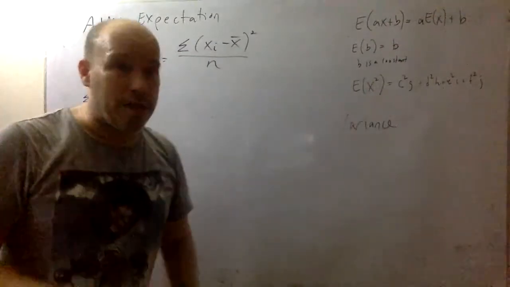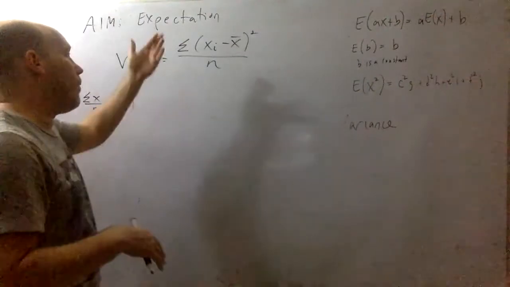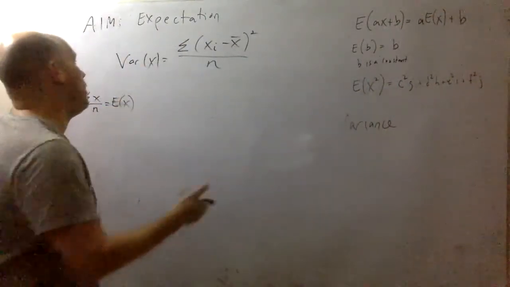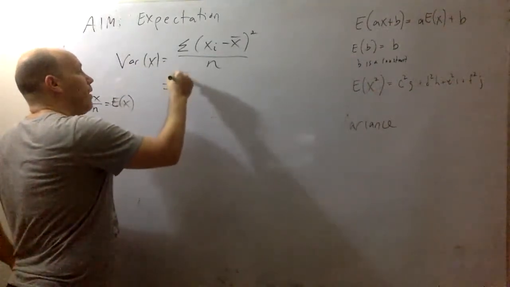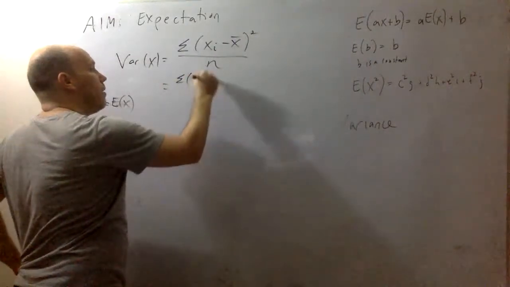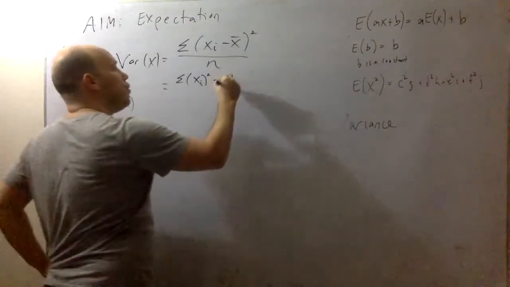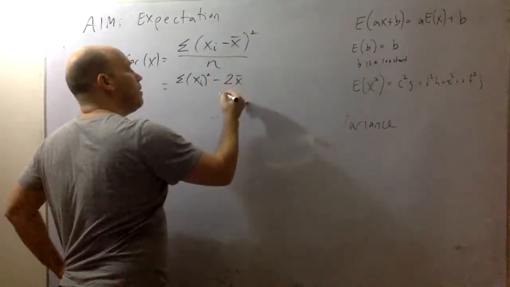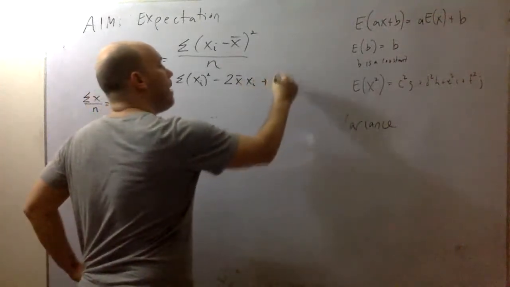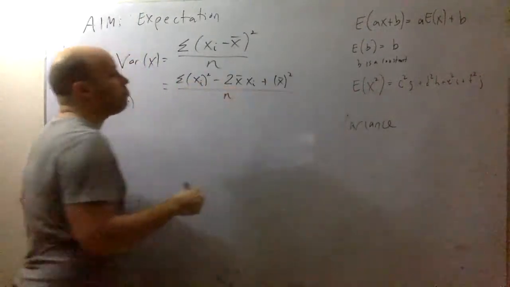Now, am I going to ask you to reproduce this on a test? No, we're just going to derive it. But you are going to be asked the variance. So what's going on here? Well, let's expand this out. We have x_i squared minus 2 times the mean times individual data points plus the mean squared, over n.